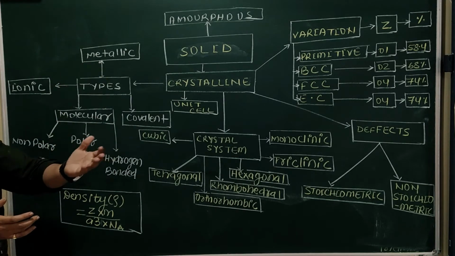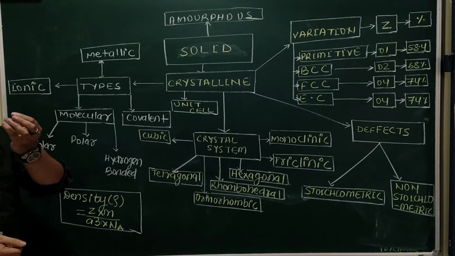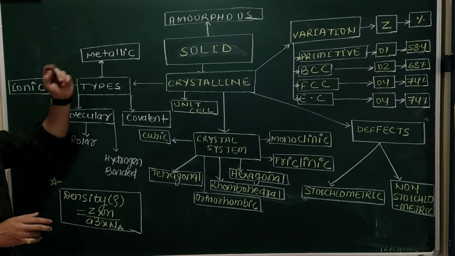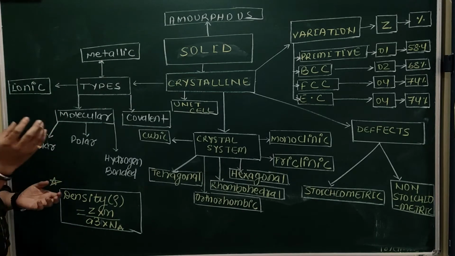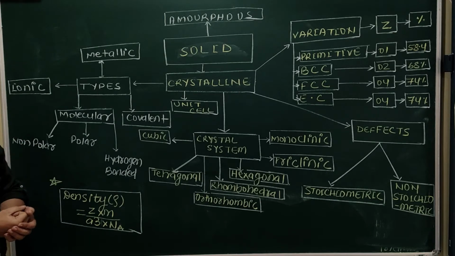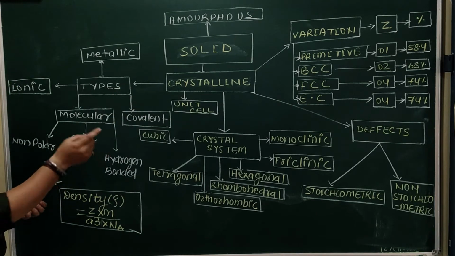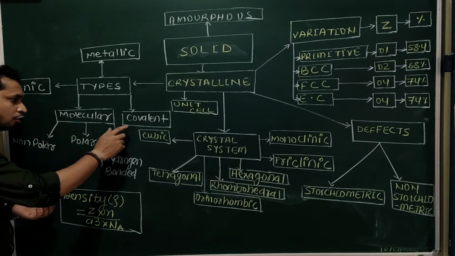Metallic solids means all the metals that exist in solid state. So their crystalline structure is kept under metallic crystal. If a metal and non-metal combine and form an ionic solid, they are known as salts. So the salts are also crystalline solids. Which kind of crystalline solid? Ionic crystalline solid.